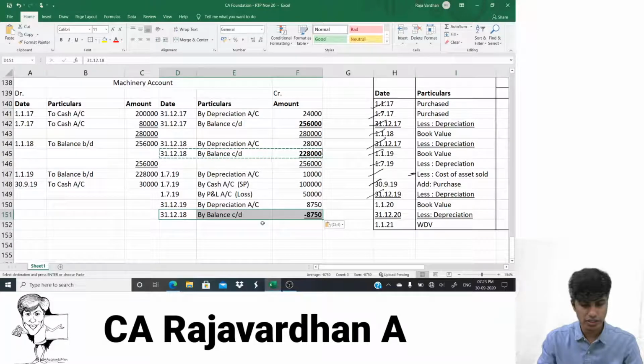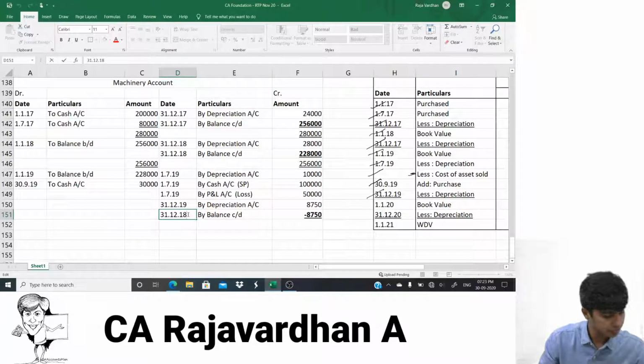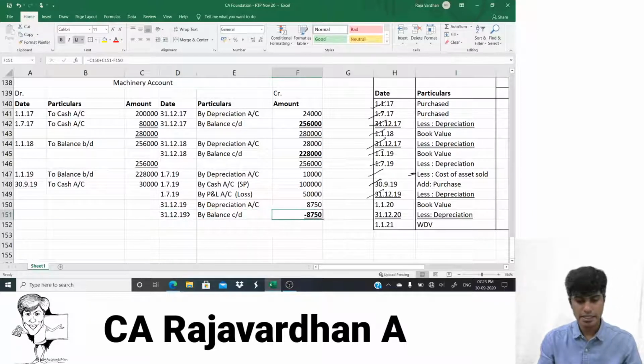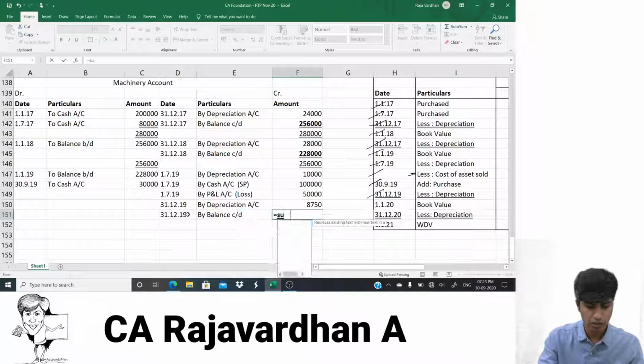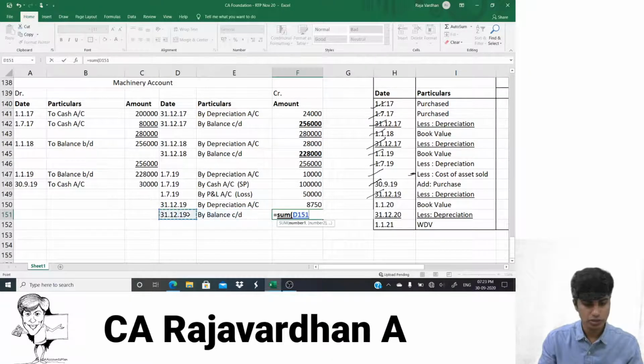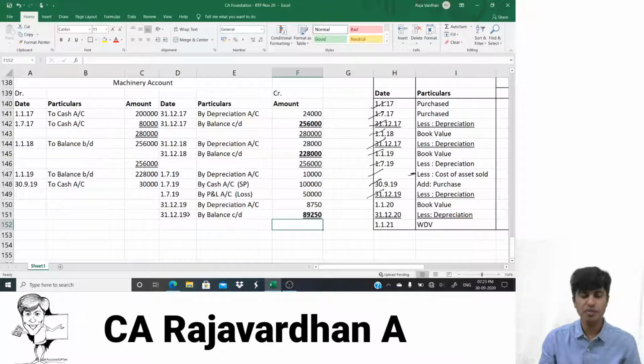I have to just change the date a little. The amount has gone a little wrong. Okay, fine. Let me put the formula. Sum, add this much, close the bracket, minus sum, open bracket, and this much. The balance figure is 89,050.